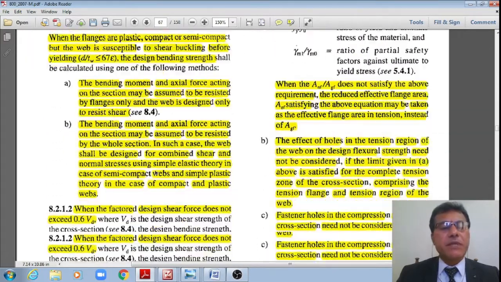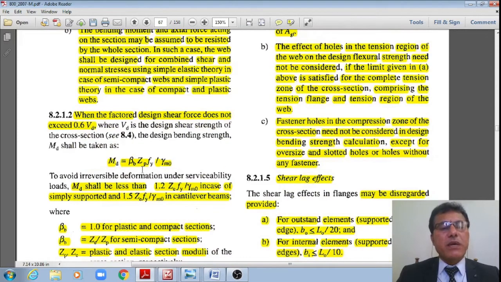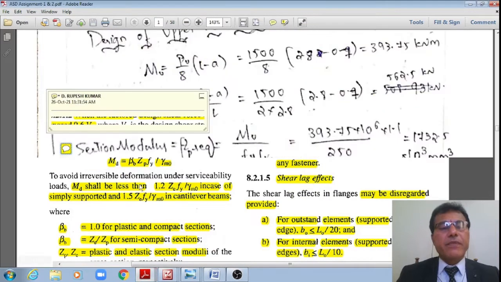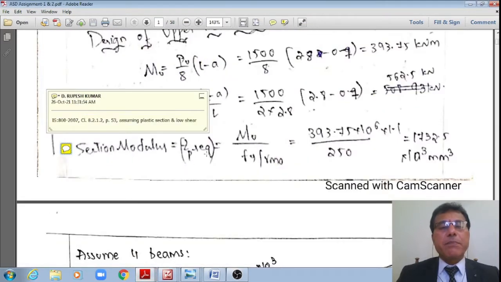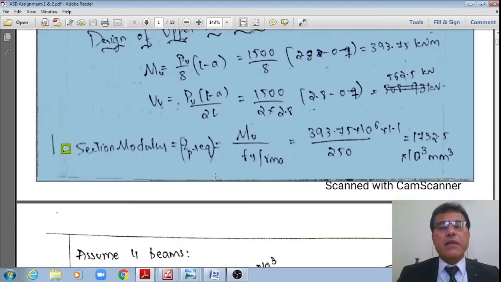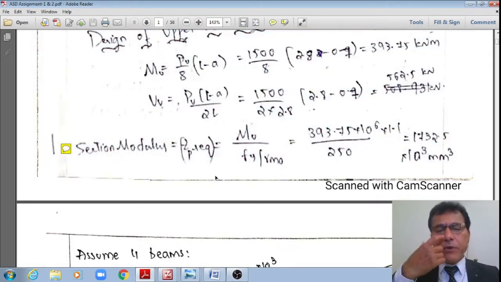Now let us see, as per this code specification, how to calculate Zp, the plastic section modulus. These are my assumptions: assuming the section to be plastic, therefore beta b is equal to 1, and low shear. Later on I'll check that. Therefore Zp is equal to Mu divided by Fy divided by gamma m0.